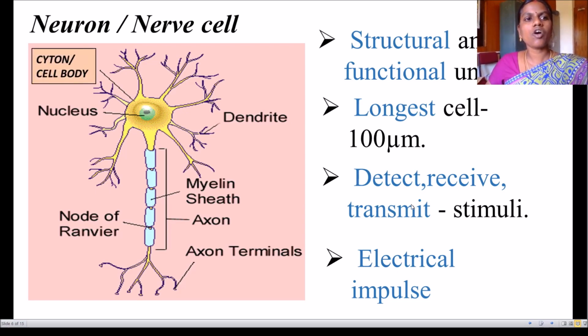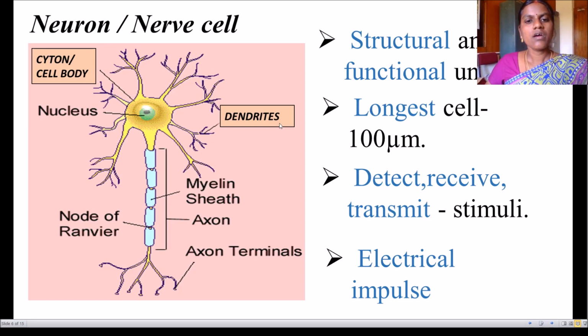The main parts of the neuron: the first one is the cyton, or cell body. This area is called the cyton. This is the cell body. The second main part of the neuron is the dendrites. These branch-like structures are called dendrites.